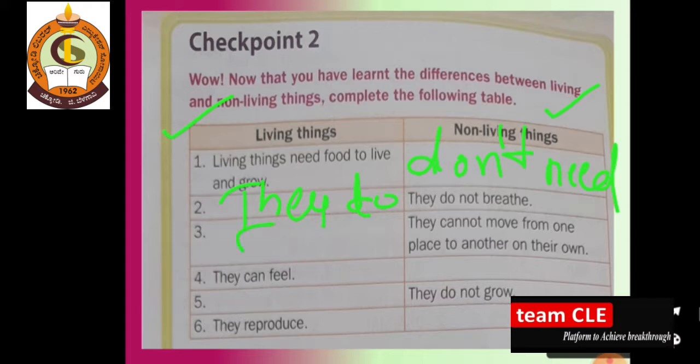Yes, they can move from one place to another on their own. Can living things feel? Yes, but non-living things cannot feel. So you have to write the answer: they cannot feel.